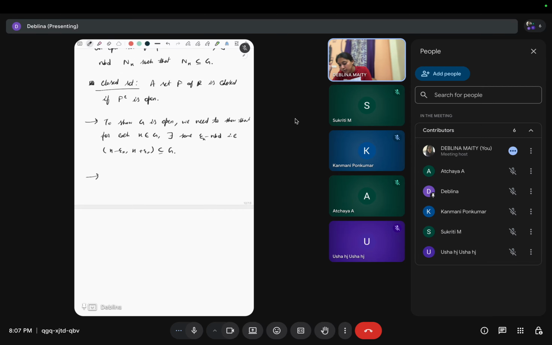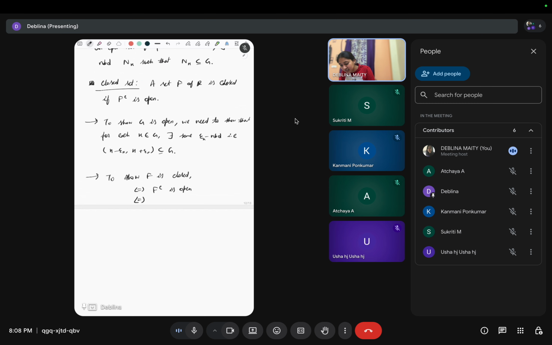Now to show F is closed, what is needed to be shown? F is closed means what? From the definition, F complement is open, right? Now F complement is open means what?